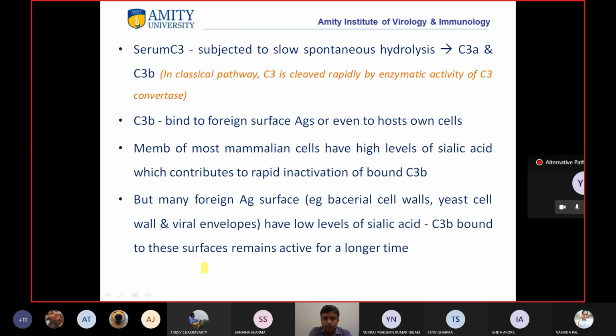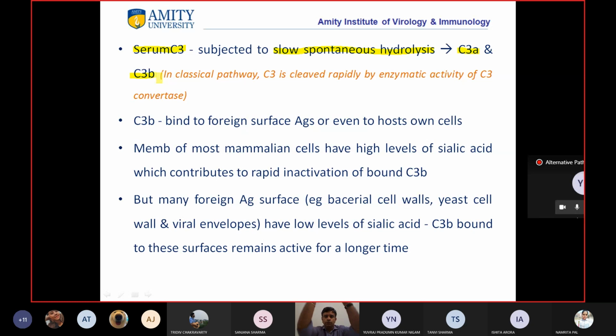But in the alternative pathway, the C3 molecule circulating in the blood, in the serum, is subjected to slow spontaneous hydrolysis and leads to formation of C3a and C3b.